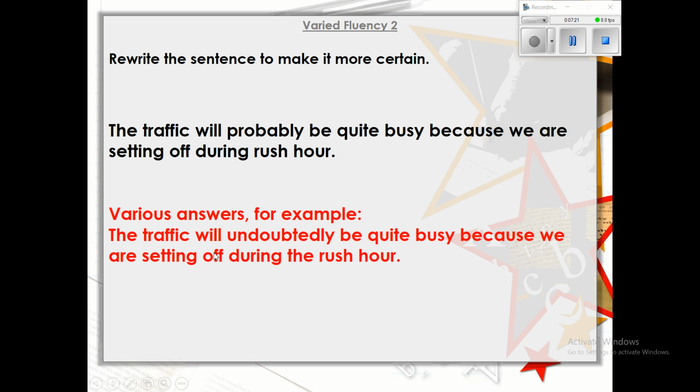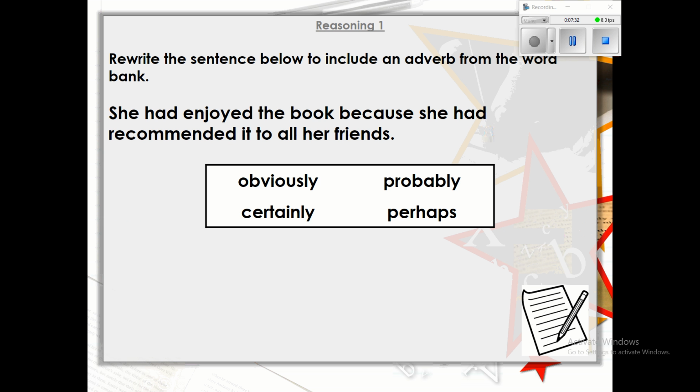So various answers. So we've got the traffic will undoubtedly be quite busy because we are setting off during rush hour. Or you might have put the traffic will definitely be quite busy because we are setting off during rush hour.